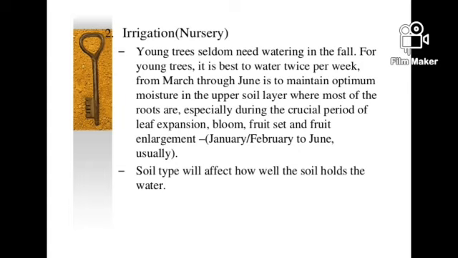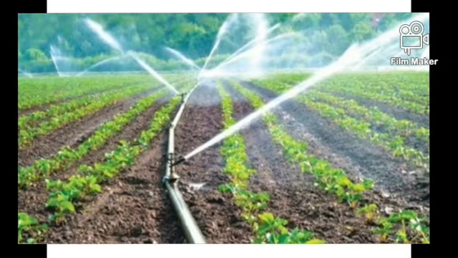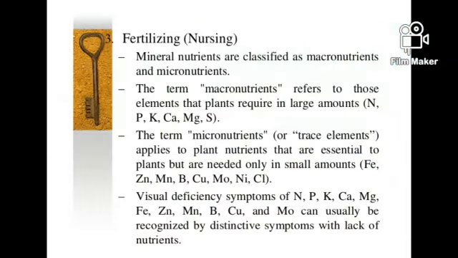Irrigation. As we all know, irrigation is providing water that the plant requires. In case of young trees, they seldom need watering in the fall. For young trees, it is best to water twice per week from March through June to maintain optimum moisture in the upper soil layer where most of the roots are, especially during the crucial period of leaf expansion, bloom, fruit set, and fruit enlargement, January or February to June usually. Soil type will affect how well the soil holds the water.